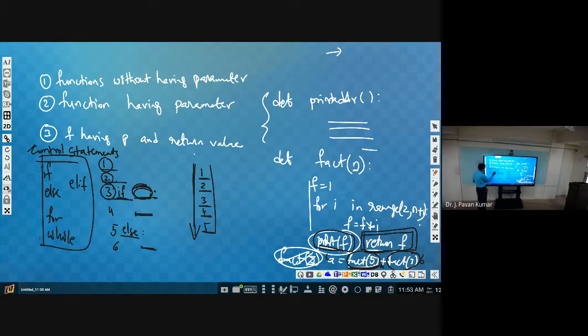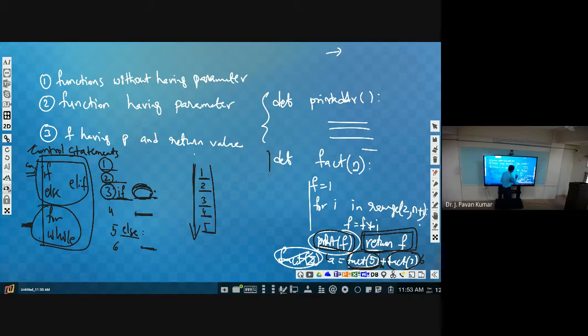Out of these, the first ones we call conditional statements. These we call looping statements. These are conditional statements, and these are looping statements. All these two come under one name, control statements, or control structures also. Control structures are control statements. So these are conditional statements, and these are looping statements or repetition statements. I hope you understand what is meant by control.